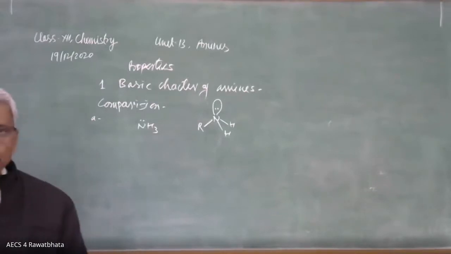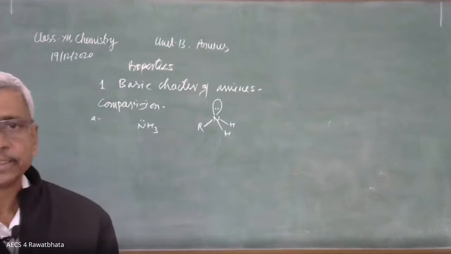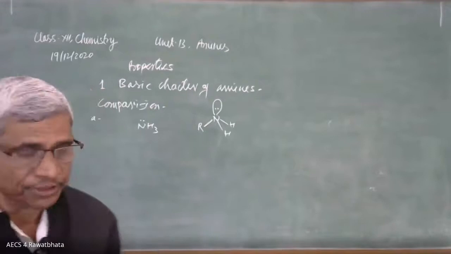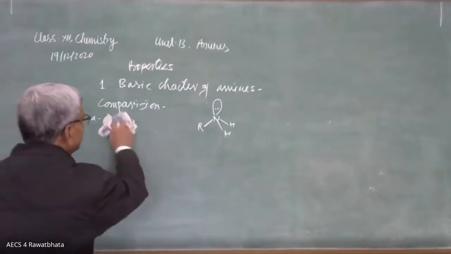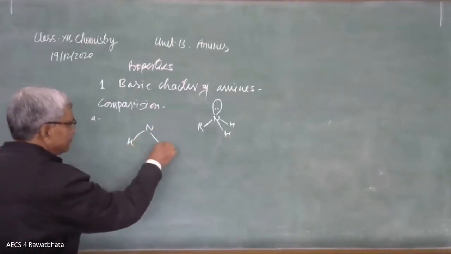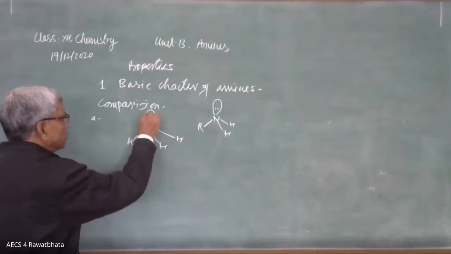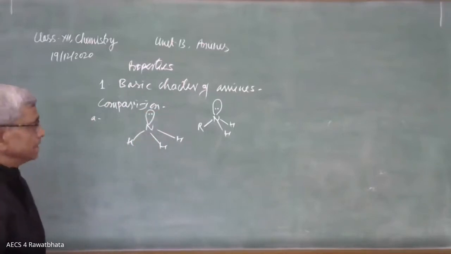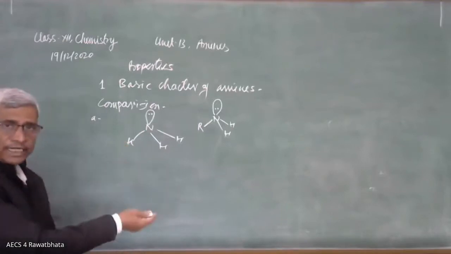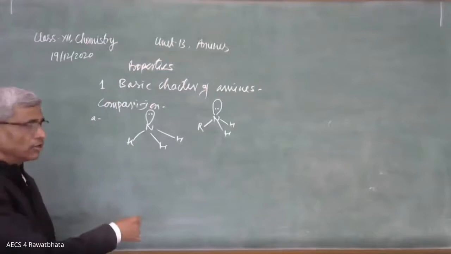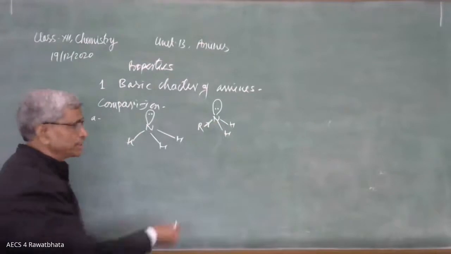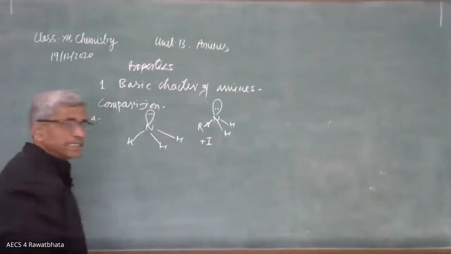The tendency to donate a pair of electrons, its ability to donate, depends on the electron density over nitrogen. This ammonia you can also draw like this. Here is nitrogen, hydrogen, and a pair of electrons. This nitrogen has a certain electron density. Hydrogen neither donates shared pair of electrons nor withdraws. Whereas this alkyl group has plus I effect, that is electron releasing inductive effect.